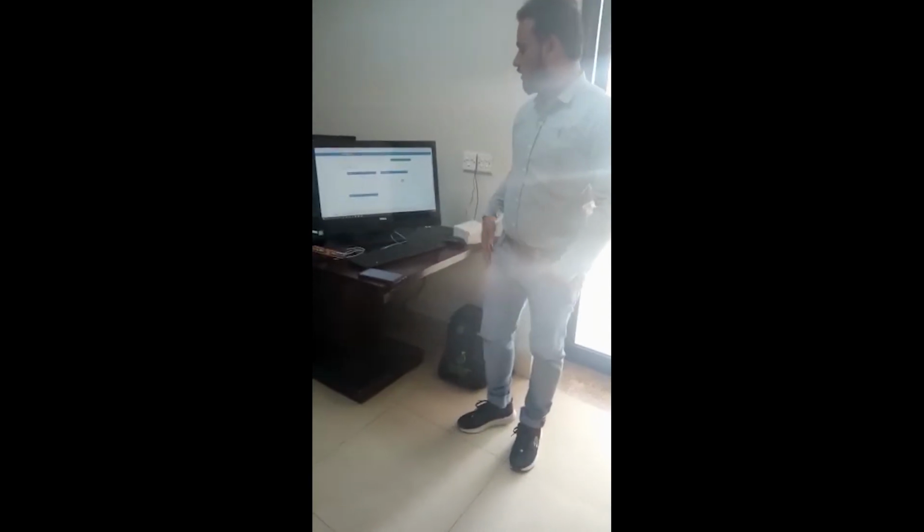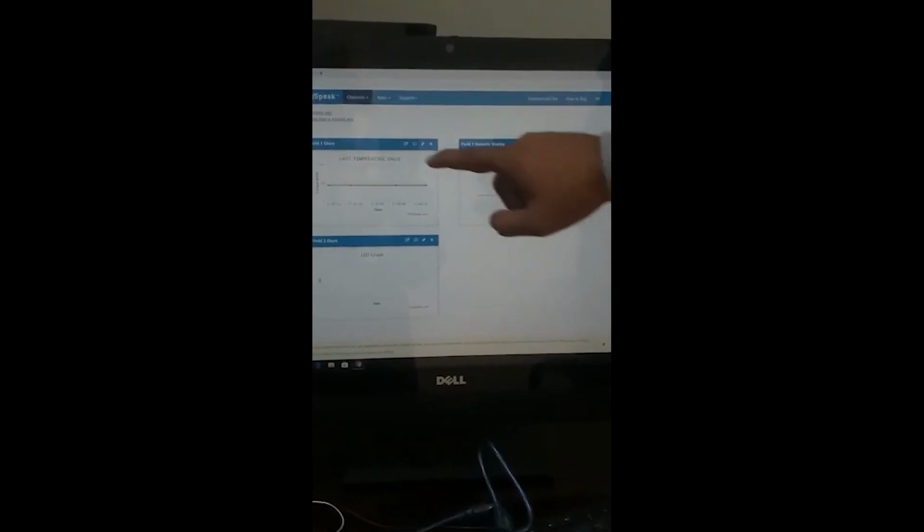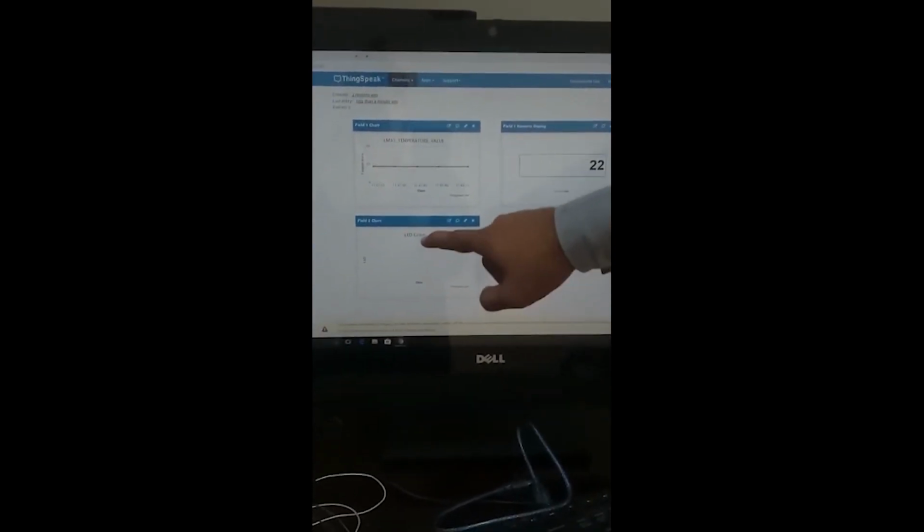So before I demonstrate my hardware, how things work, I need to explain a couple of things about ThingSpeak. We have a ThingSpeak channel. Here we have a temperature sensor value, one channel in which we have incorporated two fields. One is a temperature sensor and the other is an LED graph.